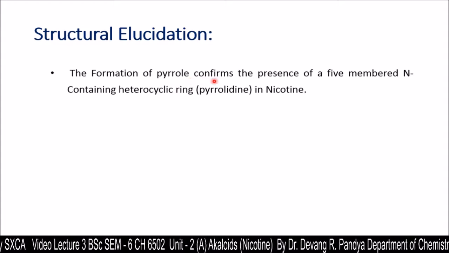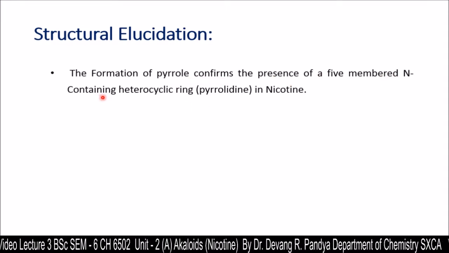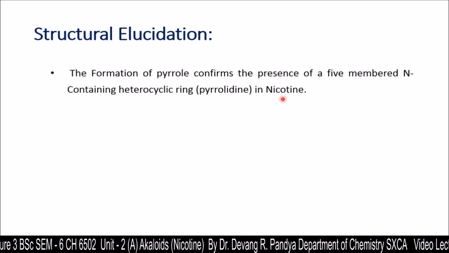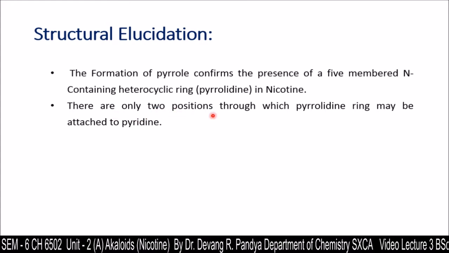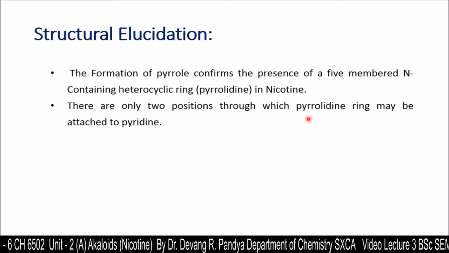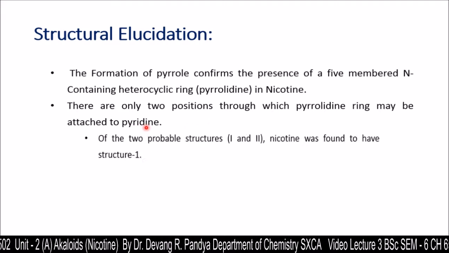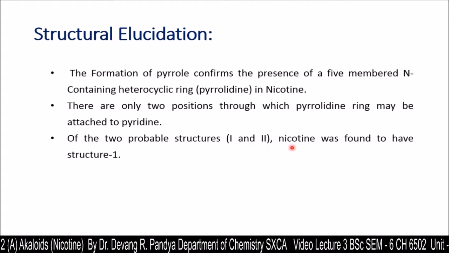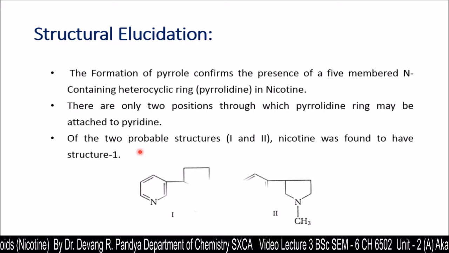The formation of pyrrole confirms the presence of a 5-membered N-containing heterocyclic ring, pyrrolidine, in the nicotine structure. There are only two positions through which the pyrrolidine ring may be attached to this pyridine. Of the two probable structures, 1 and 2, nicotine was found to have structure 1.